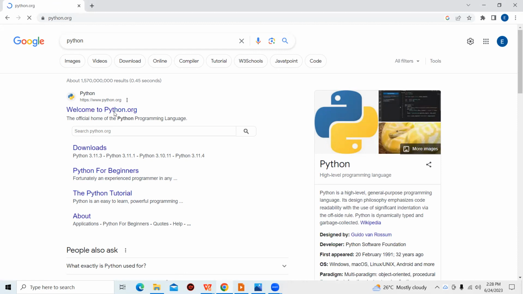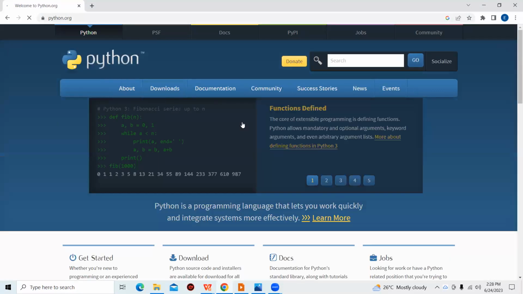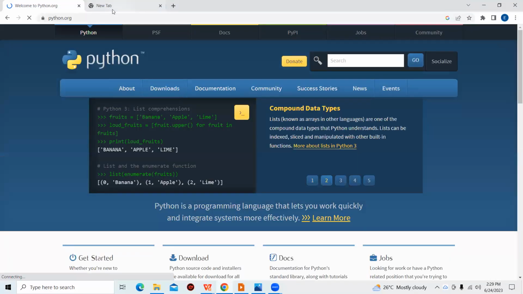Welcome to python.org. You go to python.org and download. Just download the one that is suitable for you, either Mac or Windows. I have that in my system, so I won't be downloading that.